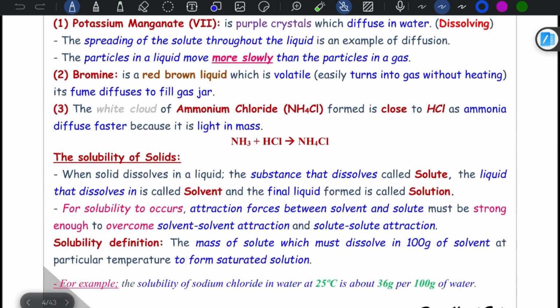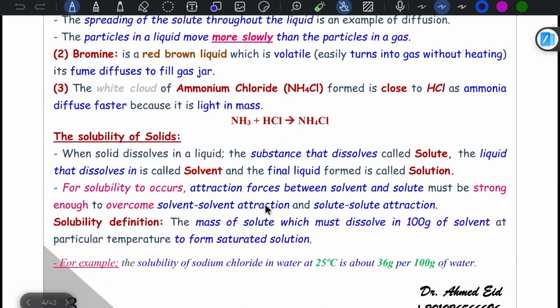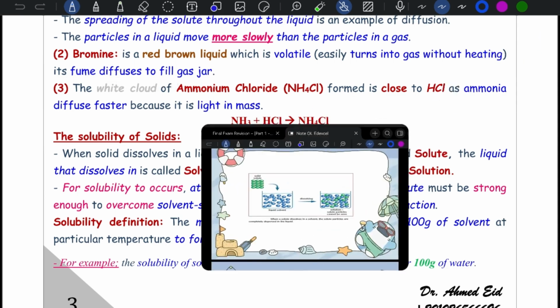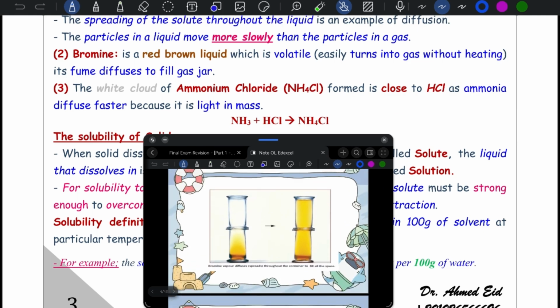Bromine is a red-brown liquid which is volatile, easily turns into gas without heating, so its fumes diffuse to fill the gas jar. Let's check this. At the beginning, air is right here and bromine right here. After removing the cover, the bromine spreads, diffuses to fill the gas jar.